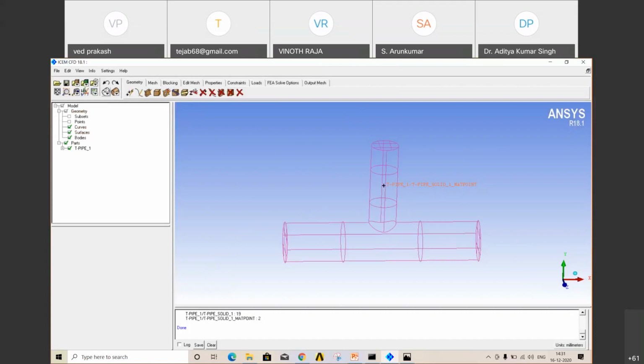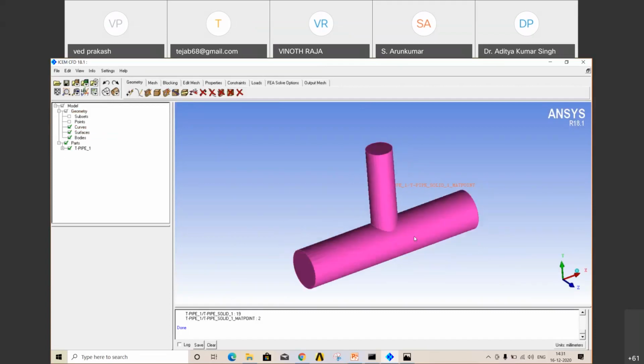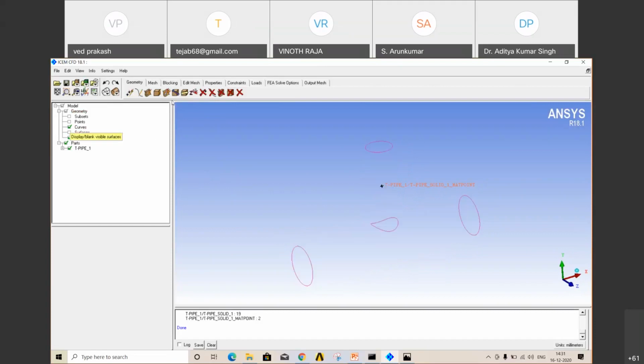Okay, then this is your wireframe view, and this is your solid frame. Convert to solid. So this was your geometry. Now close surfaces. Now you have to check whether your geometry is okay or not.